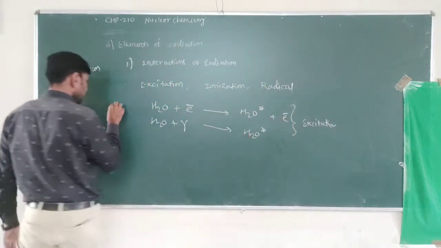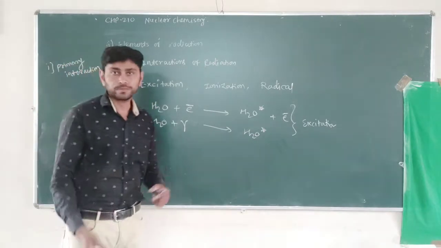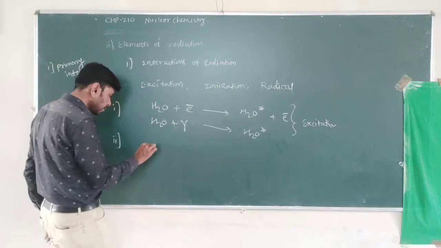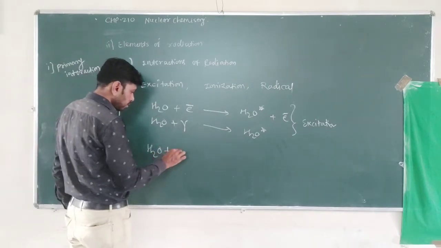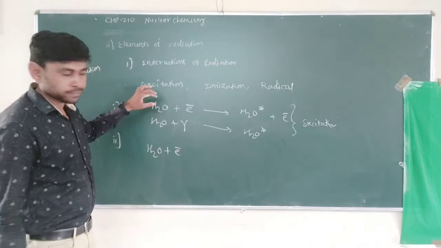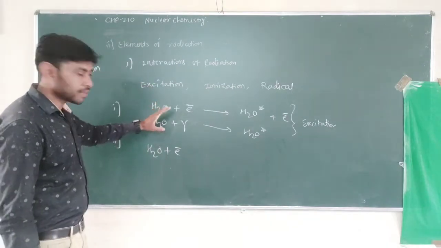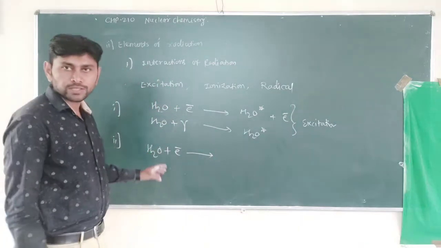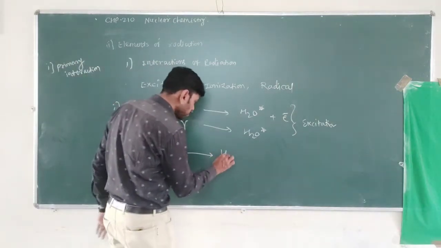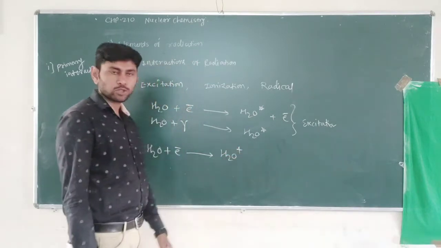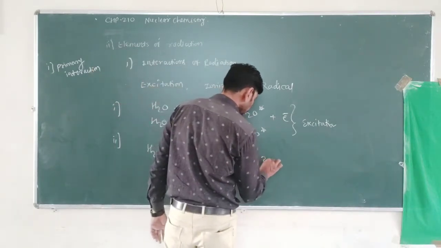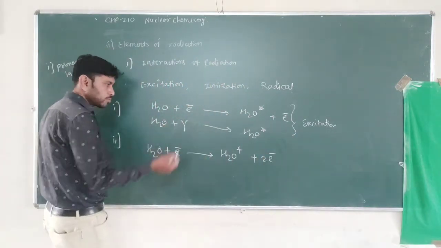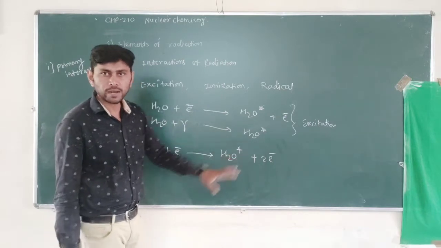First is excitation. Second, if the energy is more than this, then there will be ionization. So let's see the ionization process. Taking the same example, the water molecule, with an electron of higher energy than before, one of the electrons is removed from the water molecule. An ion is formed, H2O plus, with an electron removed. So two electrons are formed. It is the ionization process, because an ion forms in this process.